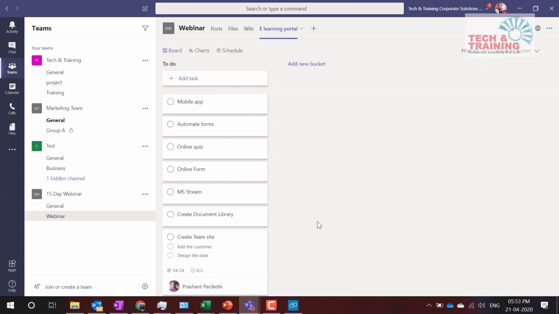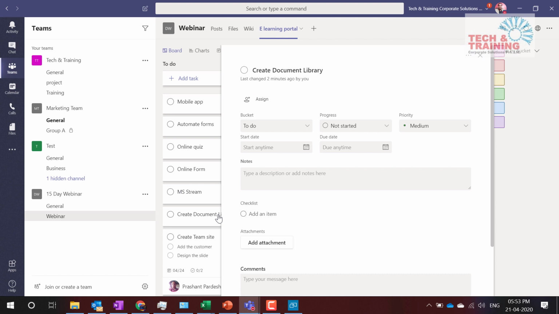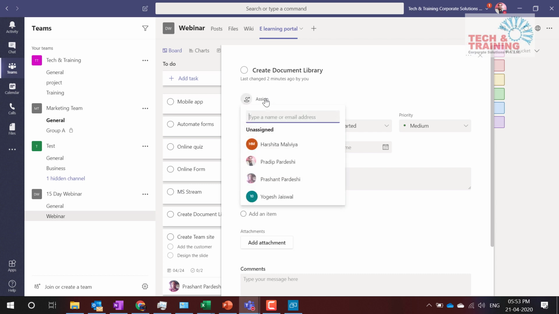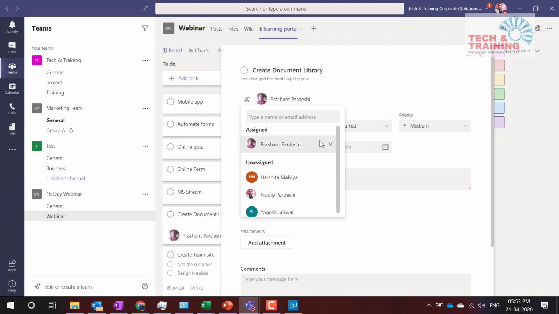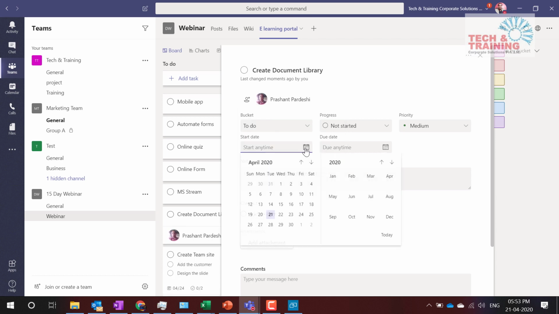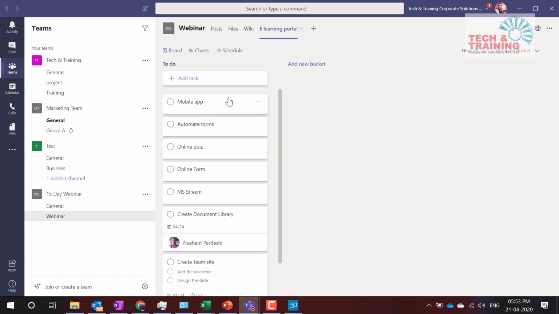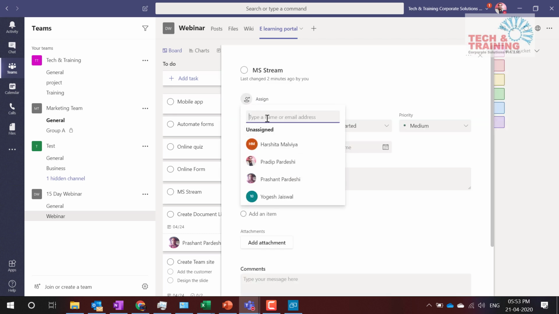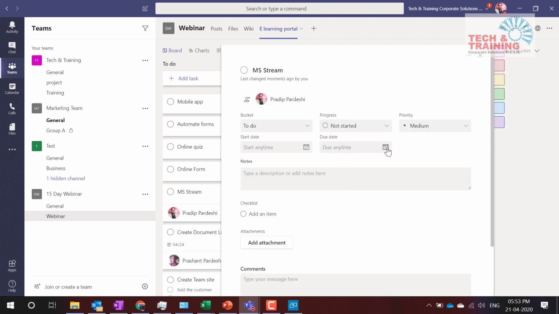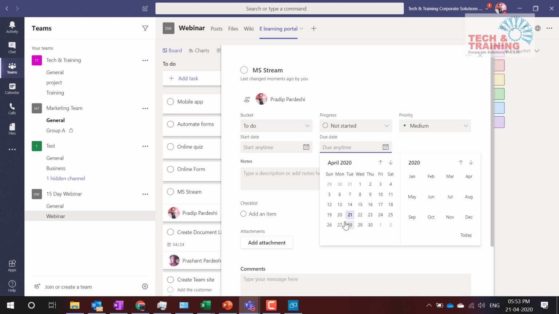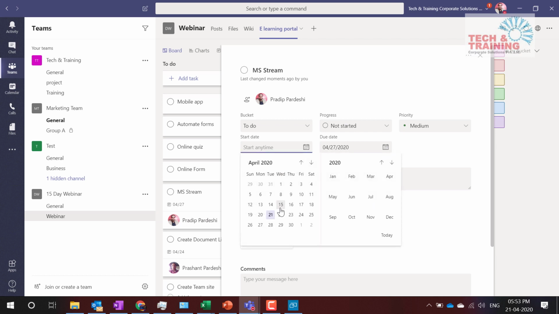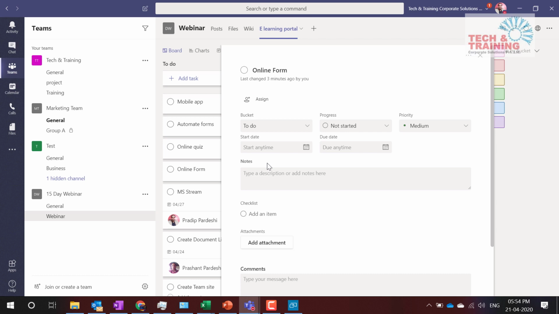I close it. Okay. Second thing, document library. Again, since Prashant is working on it, let me assign the task to him again, Prashant, and should start immediately, again, end by 24th. Yeah, close. Then I'm going to talk about MS Stream. Let me assign it to myself, and this should get over by 27th. Start immediately.